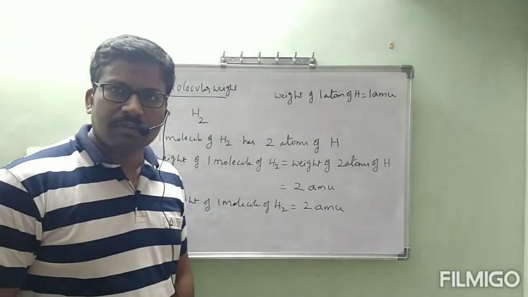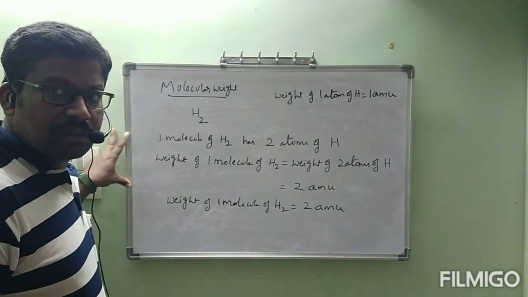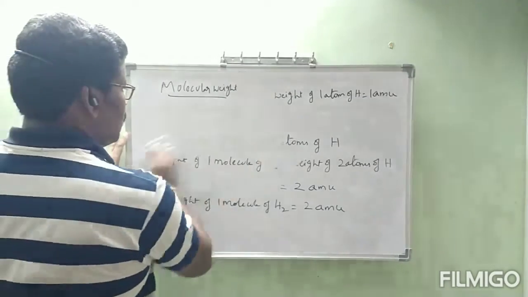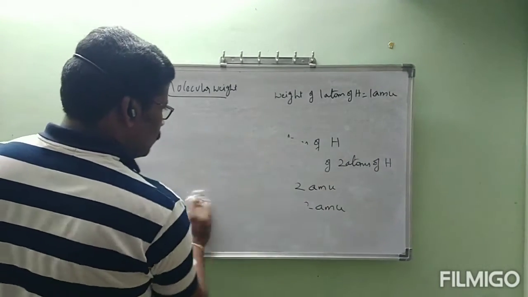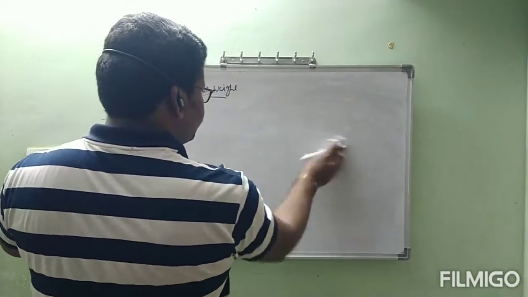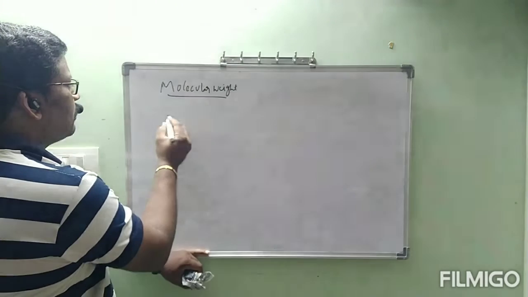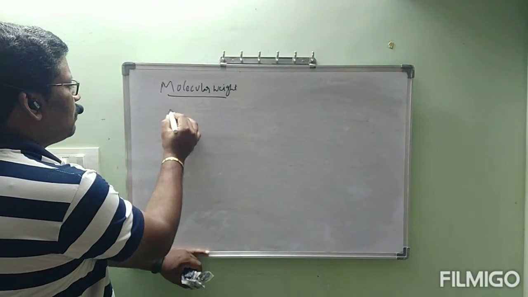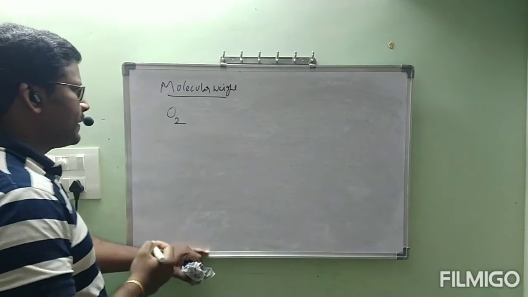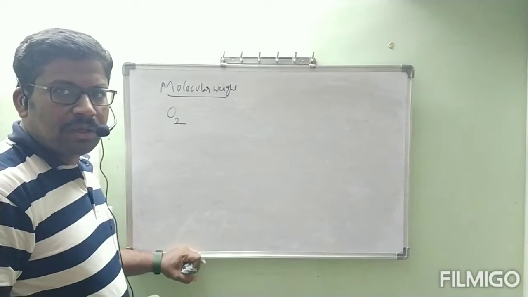Now we will go through one more example. Let us see. Shall I read this one? All of you note down. Let us consider O2, the oxygen molecule. Oxygen molecule formula is O2.